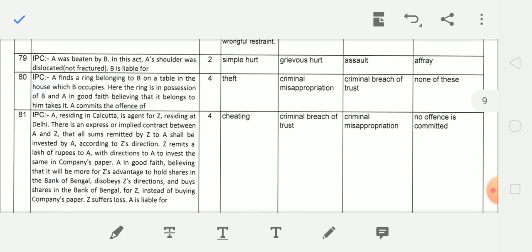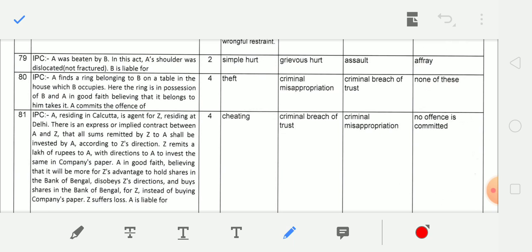Next question, A was beaten by B. In this act, A's shoulder was dislocated, not fractured. B is liable for grievous hurt.